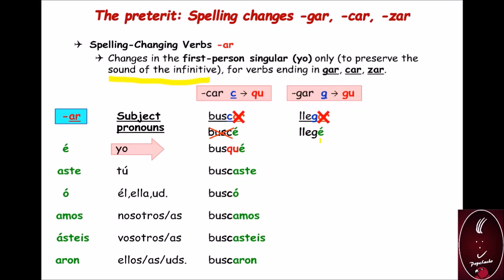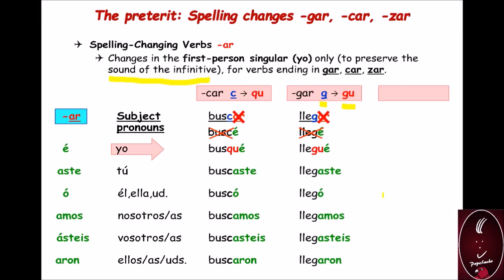Let's remember that the letters E and I with G sound like a J. So we are not preserving the sound of the infinitive form of the verb. Llegar, llegué. That's why we have to make this change, the letter G for GU, to conjugate in the yo form: yo llegué. The rest use the stem plus the endings. Tú llegaste, llegó, llegamos, llegasteis, llegaron.